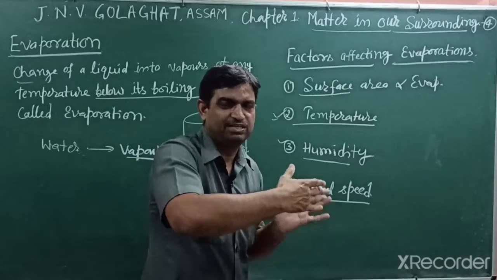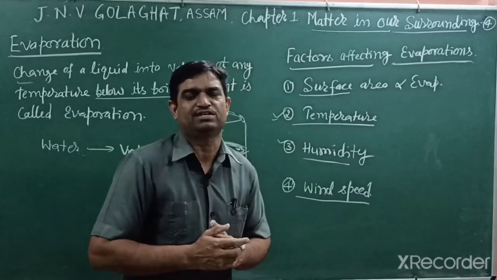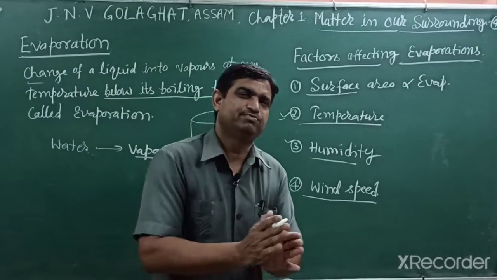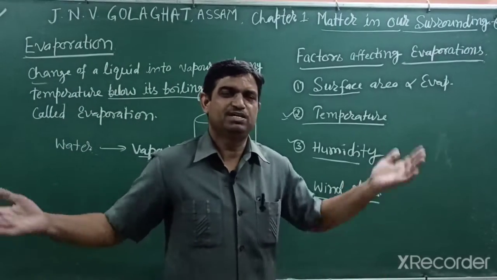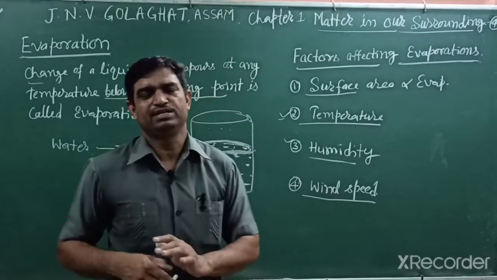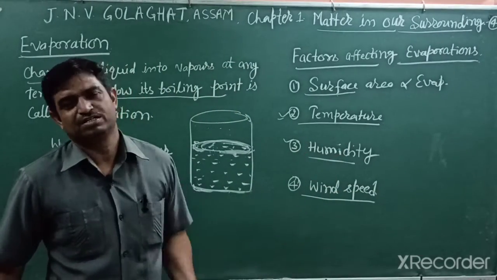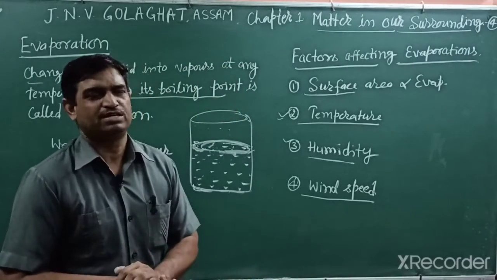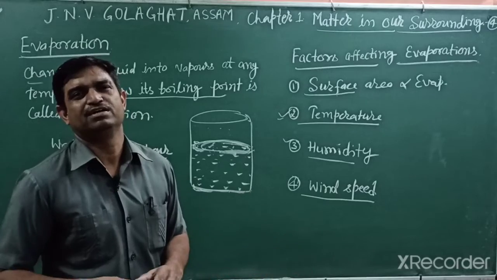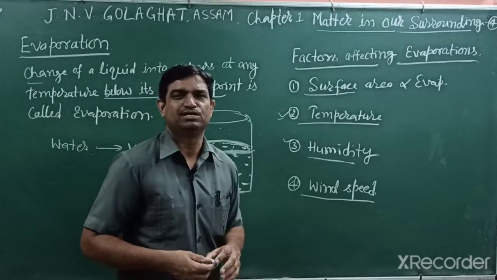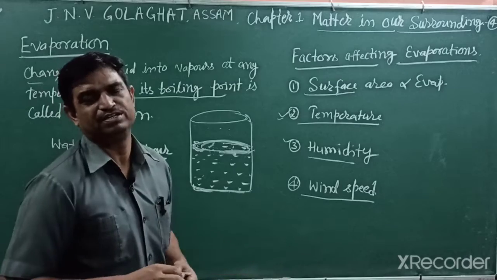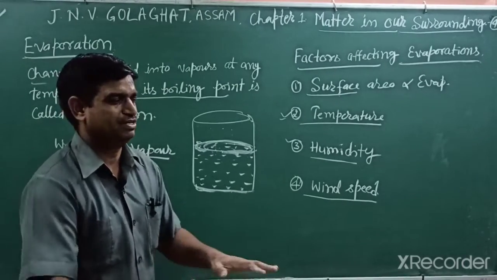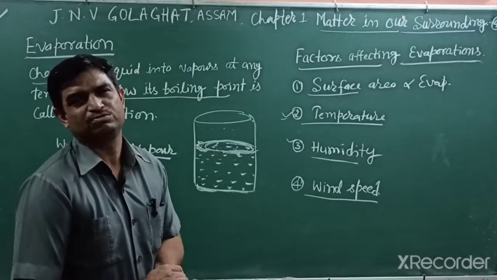And how can we take that? It takes latent heat of vaporization. Latent heat means the amount of heat required to change 1 kilogram of liquid into vapor state. So that water evaporates, and all the surrounding area cools down. Then the customers feel it is a good place, and they can easily sit and take food or other items in hotels. So people splash the surrounding area, and in summer season we also splash water on the winter terrace to cool down the temperature.